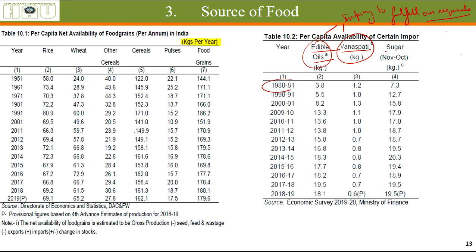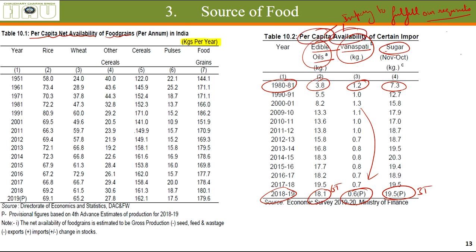Still, you can see in the last 40 years, the production of edible oils has increased nearly 6 times. But still, we have to import edible oils from foreign countries to fulfill our needs. Same for vanaspati, its production has reduced. Sugar, the production has increased 3 times in the last 40 years. Sorry, it was the per capita availability, not the total production.